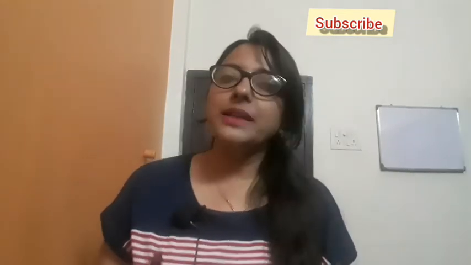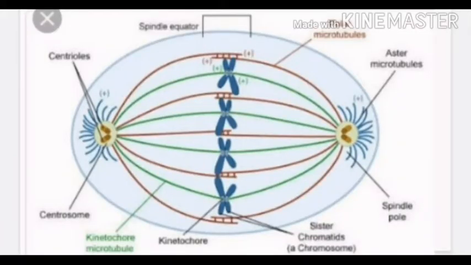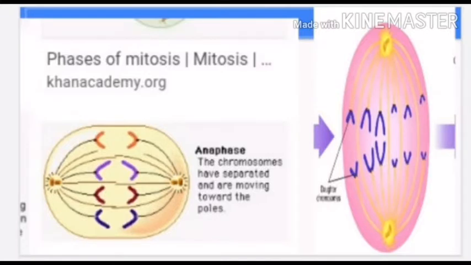In the metaphase stage, chromosomes line up neatly one by one along the middle of the cell, and centrioles are now at the opposite poles of the cell with mitotic spindle fibers. The mitotic spindle fibers attach to each of the sister chromatids. And after that, in anaphase, the sister chromatids are pulled apart by the mitotic spindle, which pulls one chromatid to one pole and the other chromatid to the opposite pole.